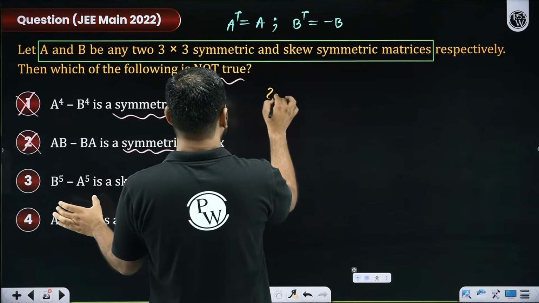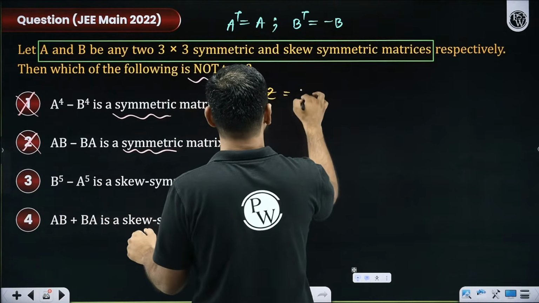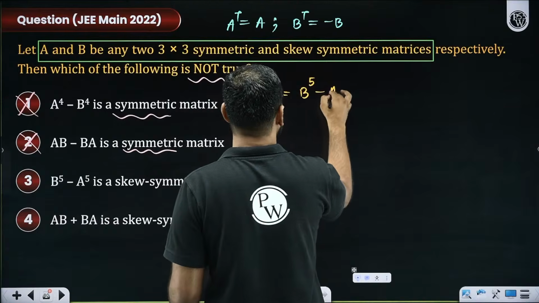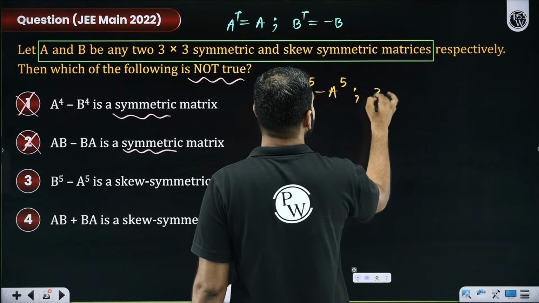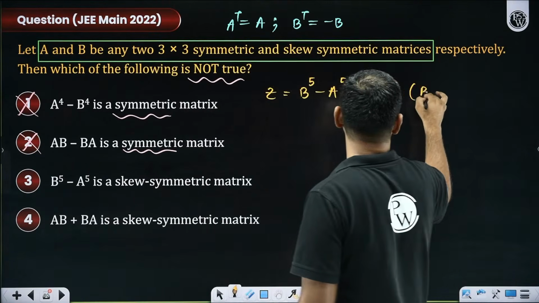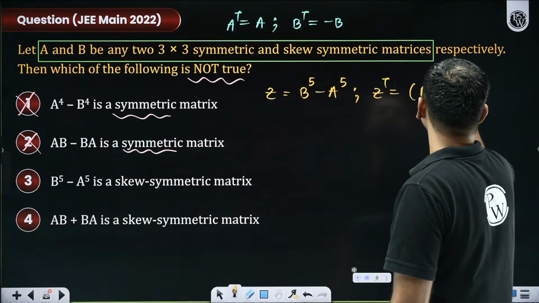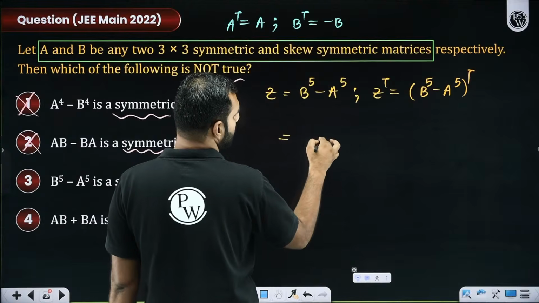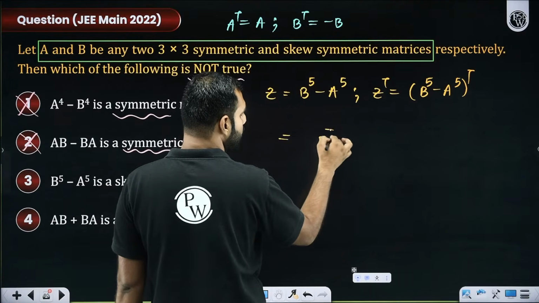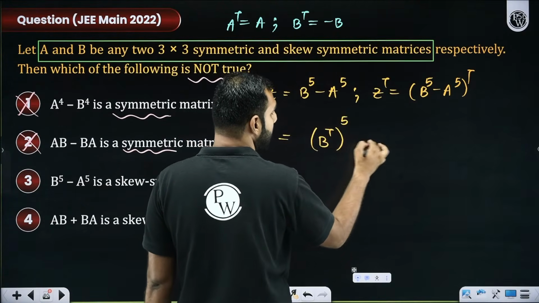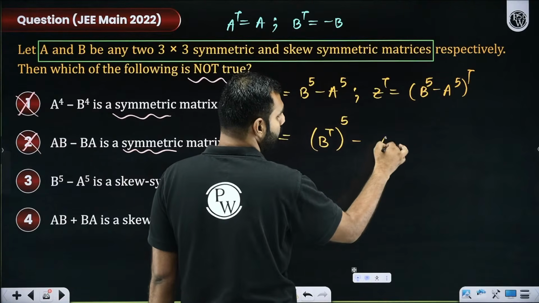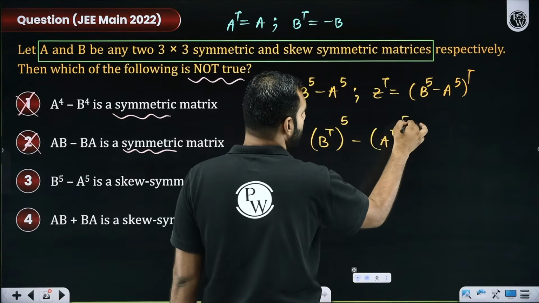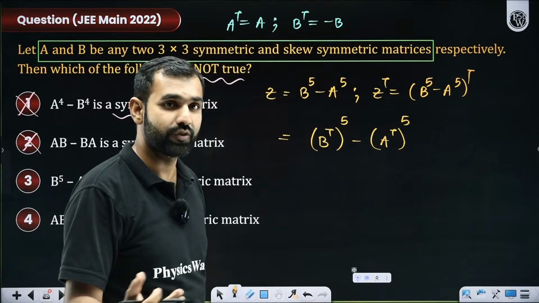I am given a matrix which I'm calling Z for a while, which is b to the power 5 minus a to the power 5. Let me find Z transpose. That will be b to the power 5 minus a to the power 5 transpose. Now transpose can be distributed, which means it will be b to the power 5 whole transpose, minus a to the power 5 whole transpose. Then transpose and 5 can be swapped. We have just discussed it, yes or no?